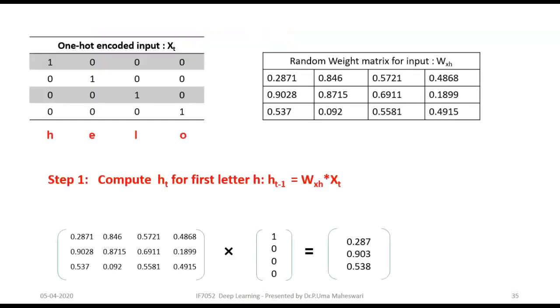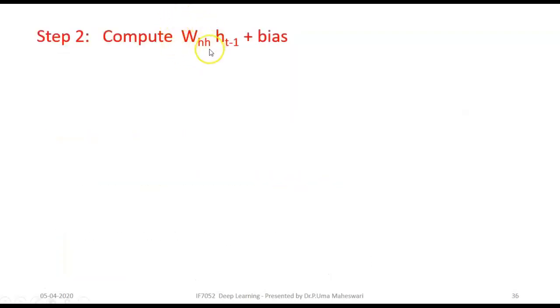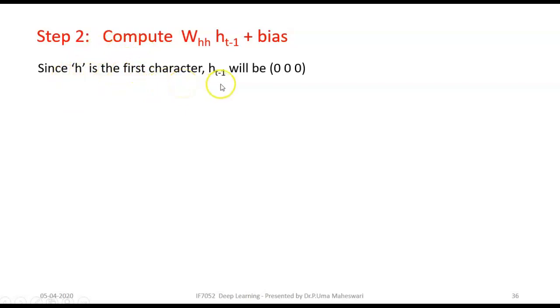Okay, let's come to the second step. In the second step, we take HT minus 1, the weight of the hidden node, H to H, and add the bias. Since H is the first character, HT minus 1 will always be 000.